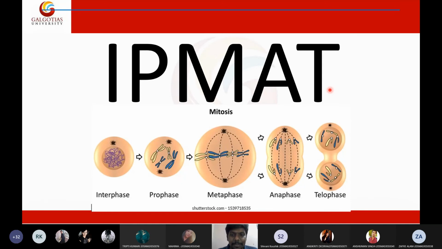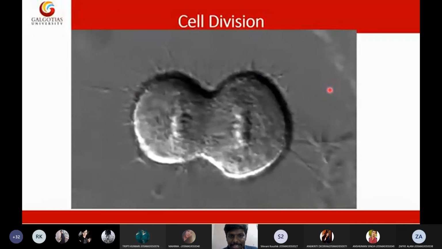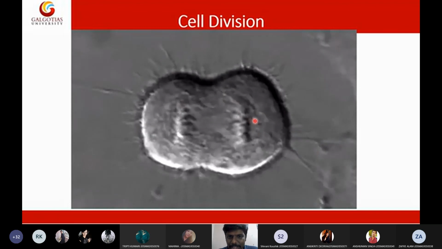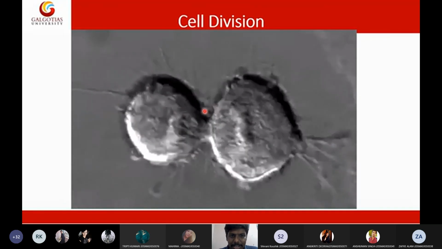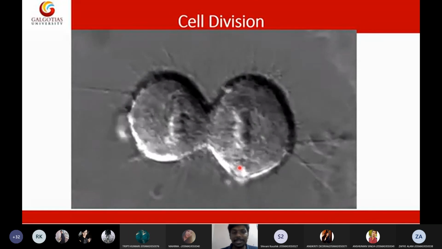And all these things happen so perfectly that there won't be any mistake in each and every phase of this cell division. And that is really a beauty. Really complicated things are happening in each and every cell of our body. And every second, millions of cells are produced in our body without any error. So this is an actual cell division. Here you can see first some polar bodies, then chromosomes going into the periphery, then the cytoplasm split and they become two cells. And this is happening at a very high speed in our body.